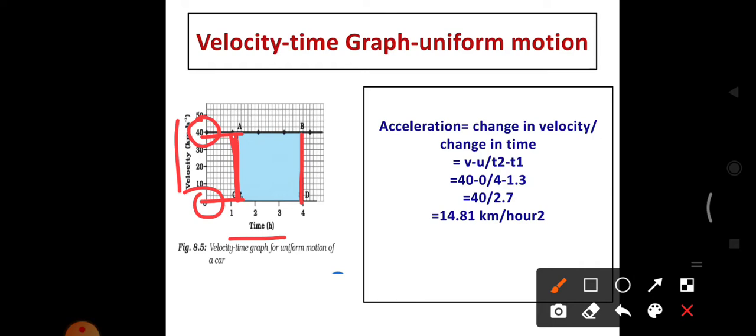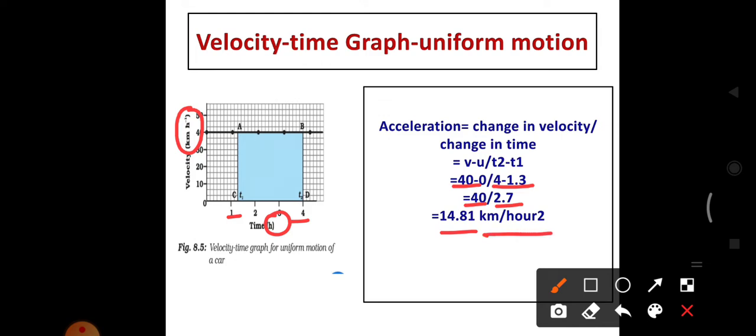40 minus 0 by t2 minus t1. The value of t2 is this, and the value of t1 is this. The t1 value is 1.3 and the t2 value is 4. So 4 minus 1.3. 40 minus 0 is 40. 4 minus 1.3 is 2.7. When we divide 40 by 2.7, we get 14.81. See the unit, kilometer per hour. You know that the unit of acceleration is meter per second square. Instead of meter, here they have given kilometer.